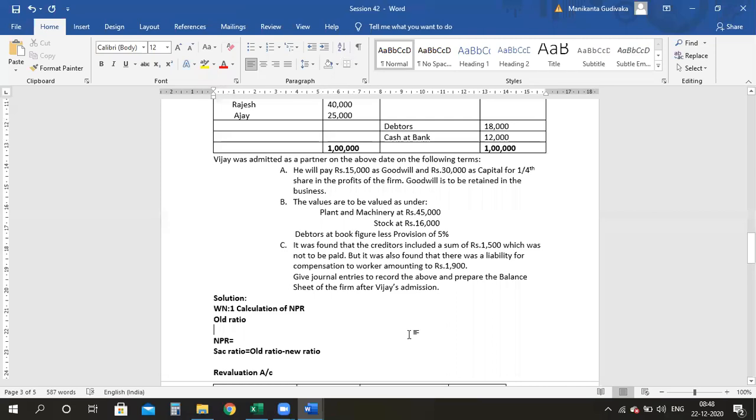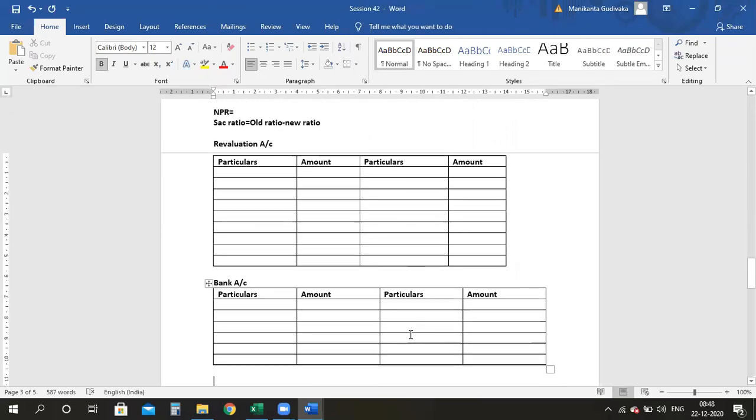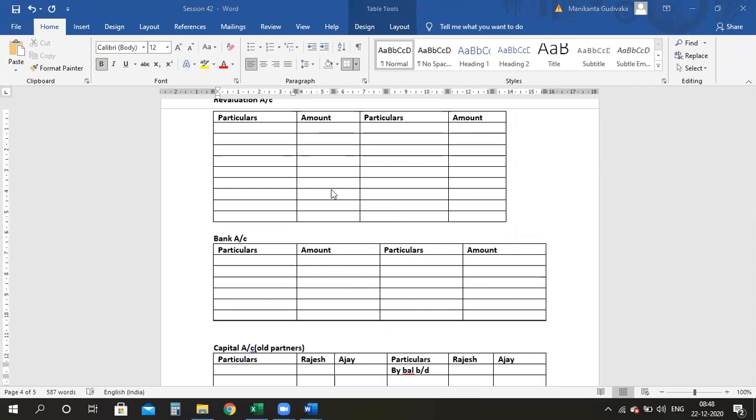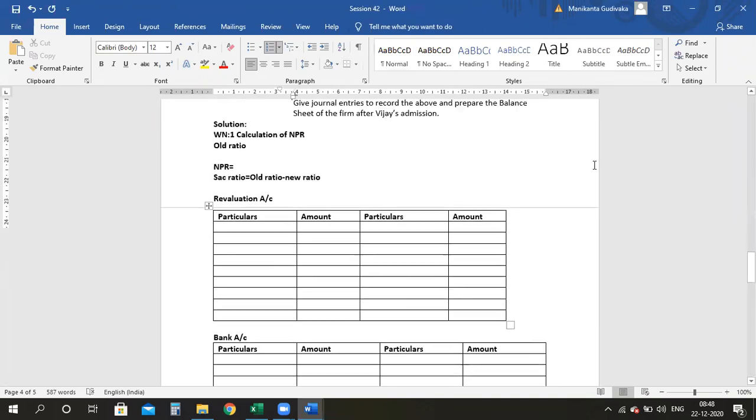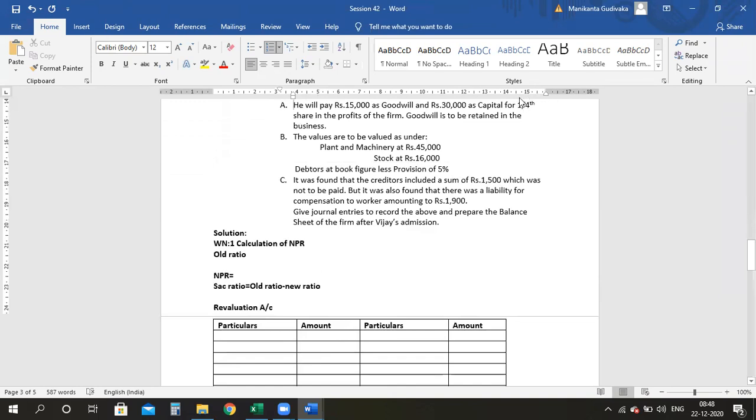All right, guys. So I have kept all the accounts ready. If you see here, I have one revaluation account, one working note for finding out my new profit sharing ratio. The very reason I'm finding my new profit sharing ratio is they told that Vijay has been admitted for 1/4 share, which means I need to calculate my new profit sharing ratio followed by calculation of sacrificing ratio.